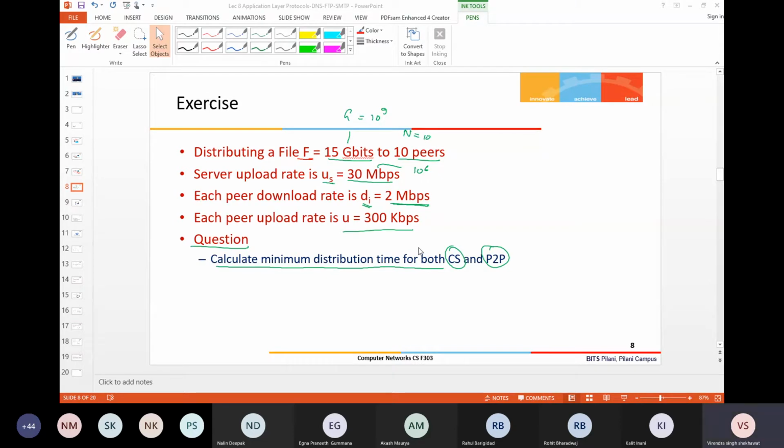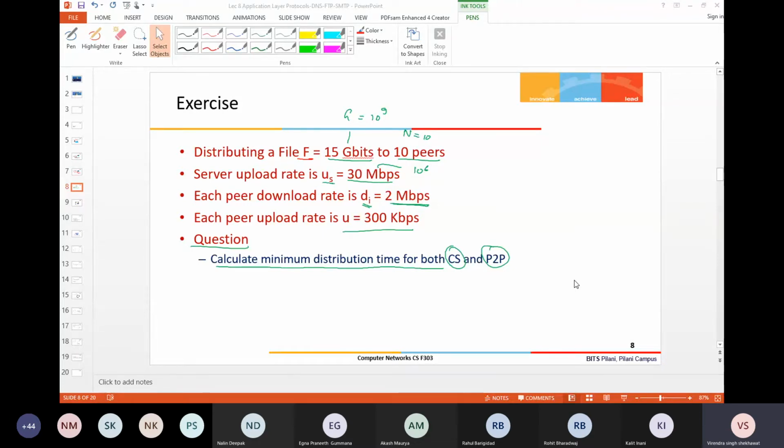At least you will work it out, and then you will come to know, based on the numbers, which approach is better. For client-server, you have to calculate only two components and see whichever is the maximum.